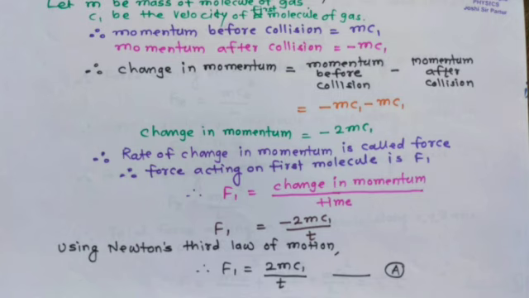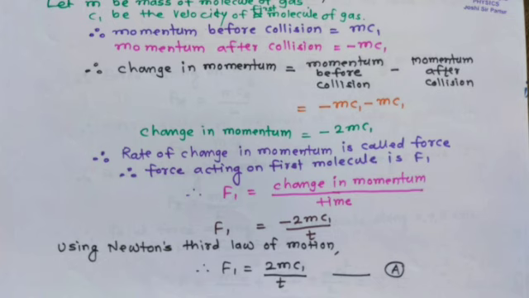So the force acting on the first molecule, F1, is equal to change in momentum upon time, which is minus 2 m C1 upon t. Using Newton's third law of motion, we can take the force acting on the first particle as F1 equal to 2 m C1 upon t. Consider this as equation A.